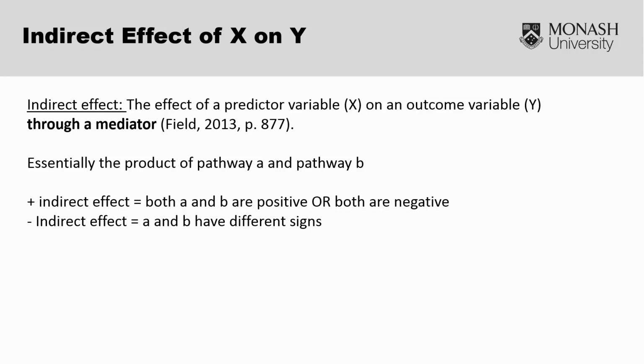The indirect effect will have a negative value if the A and B coefficients have different signs. So Hayes cautions that we should not try to interpret the indirect effect based upon the sign of the final value, but rather we need to look at the signs of the A and B pathways. This is because the indirect effect may have a sign that differs from the pathway signs.